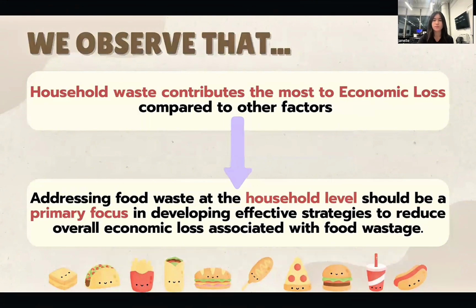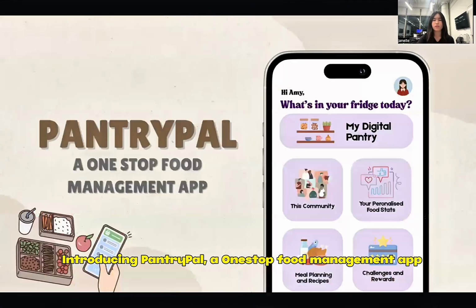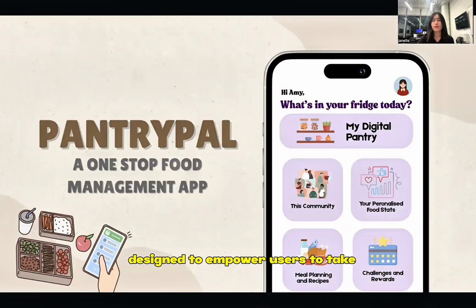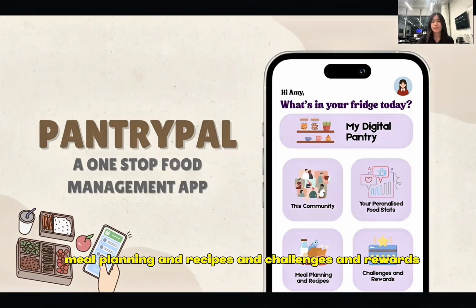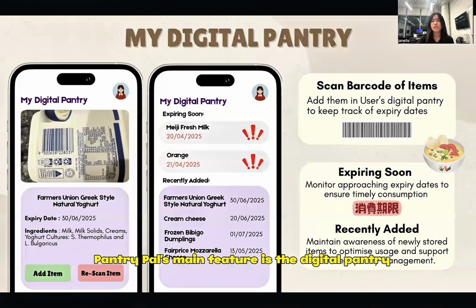Introducing Pantry Pal, a one-stop food management app designed to empower users to take control of what's in their kitchen. Pantry Pal has 5 main features, namely My Digital Pantry, Community, personalized food statistics, meal planning and recipes, and challenges and rewards. Pantry Pal's main feature is the digital pantry, where users can scan barcodes of their groceries to instantly log expiry dates.